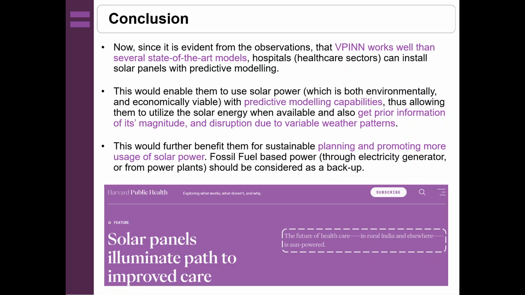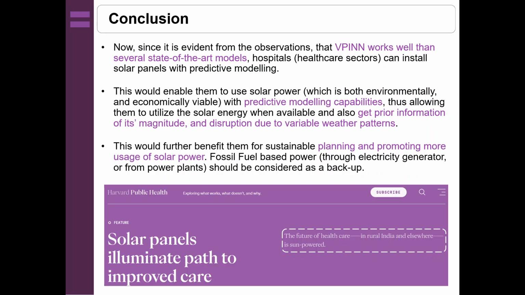Now, since it is evident from the table that VPNN works well against several state-of-the-art models, hospitals can install solar panels with predictive modeling. This would enable them to use solar power, which is both environmentally and economically viable, with predictive modeling capabilities. This would allow them to utilize the solar energy whenever available, get prior information of its magnitude, and also get to know whenever it is going to be disrupted, which may be due to variable weather patterns. This would further benefit them for sustainable planning and promoting more usage of solar power.